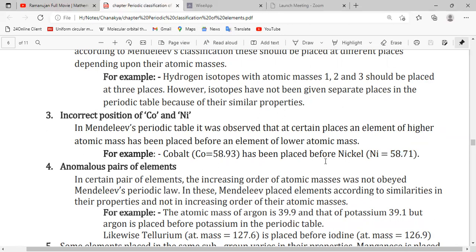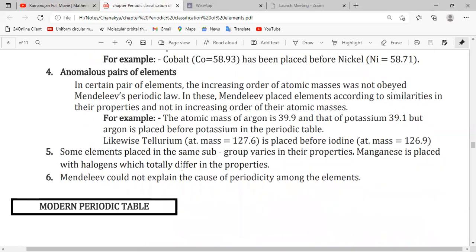But he placed cobalt, having higher atomic mass than nickel, before, and nickel after. According to his law, elements are arranged in increasing order of atomic masses, so he had to place cobalt after nickel, but he didn't do that. So here it is one of the drawbacks of Mendeleev's periodic table.